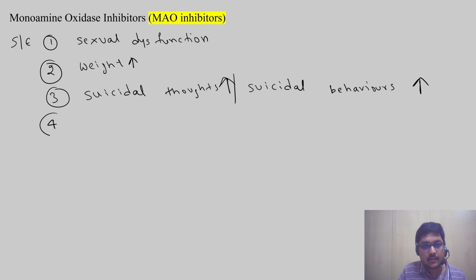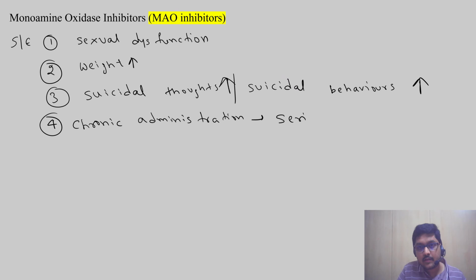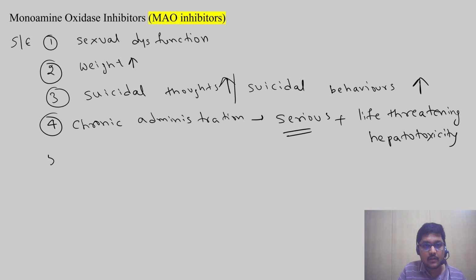Okay, another side effect is when these agents are given chronically, for the long term, in a patient, we can expect a serious side effect, which might sometimes be life threatening also. What is it? Hepatotoxicity. And the last one, which is very important, is yes, cheese reaction.